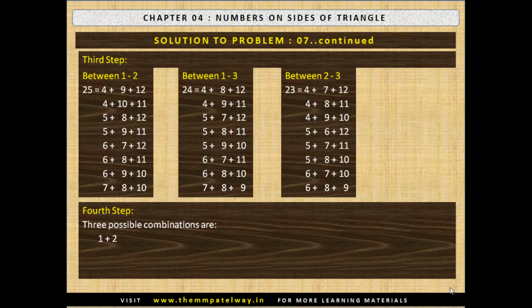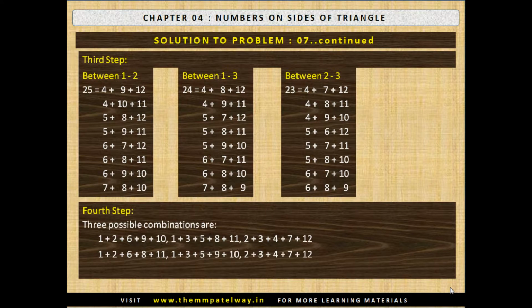The first combination is 1, 2, 6, 9 and 10, 1, 3, 5, 8 and 11, and 2, 3, 4, 7 and 12.